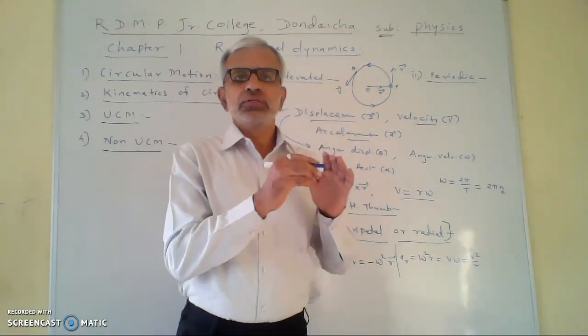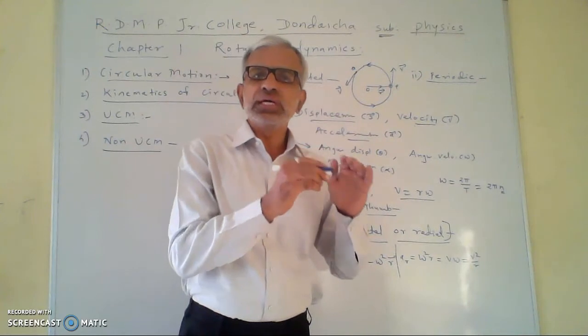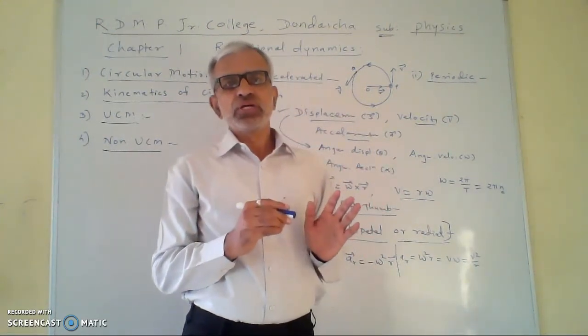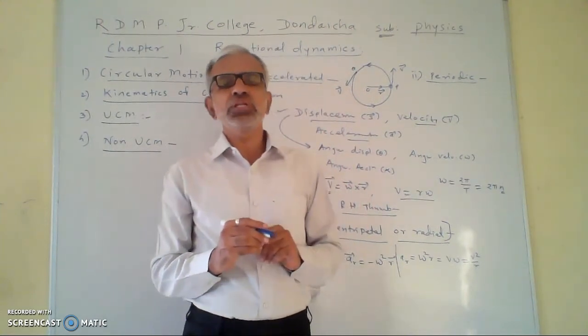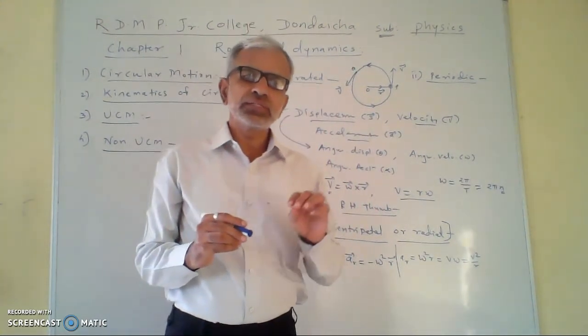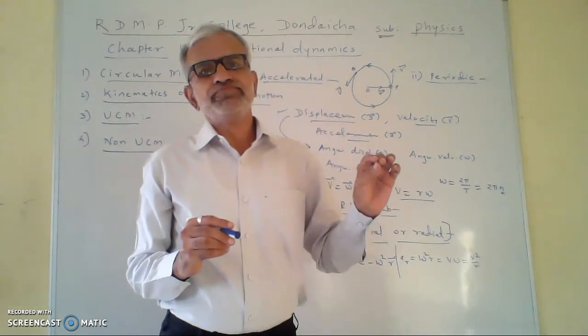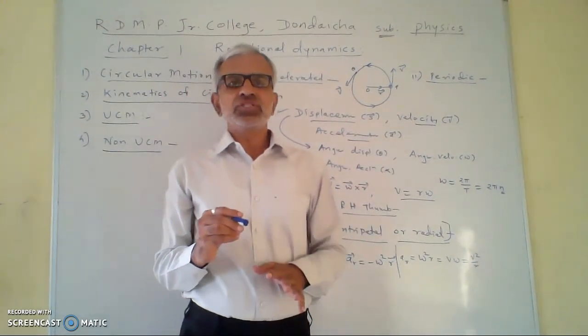That acceleration is called the tangential acceleration. So in non-uniform circular motion, there is a tangential acceleration as well as a centripetal acceleration.